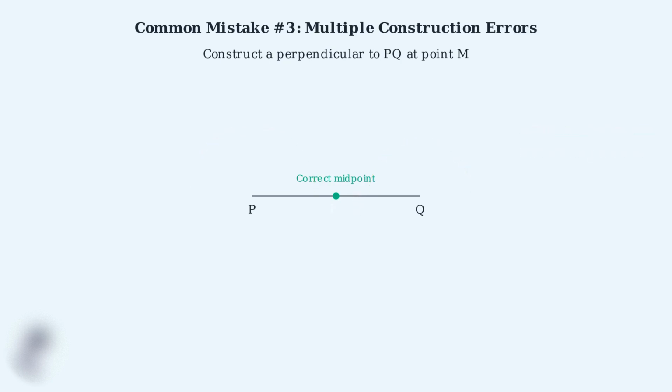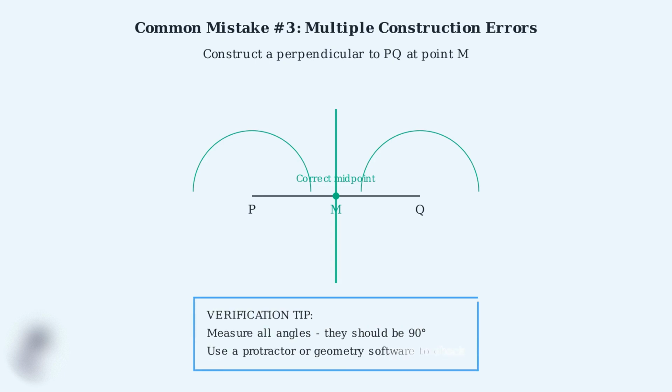Now let's fix all these errors step by step. First, we place M at the true midpoint of PQ. Then we use equal radii from both P and Q to create proper intersection points. Critical tip: when constructing perpendiculars, verify your work by measuring. The perpendicular should form 4 right angles with the baseline.